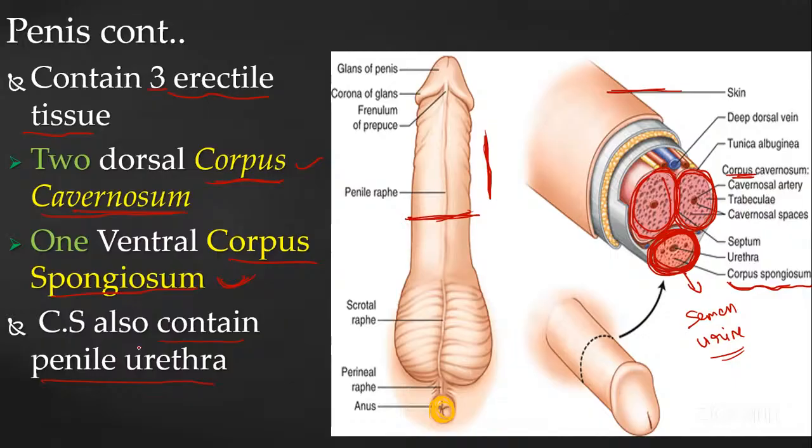And this corpus spongiosum contains the penile urethra. It is also going to be erect, but not that much erect. The main erecting tissues are the corpus cavernosum.